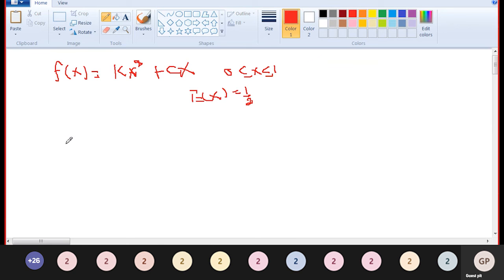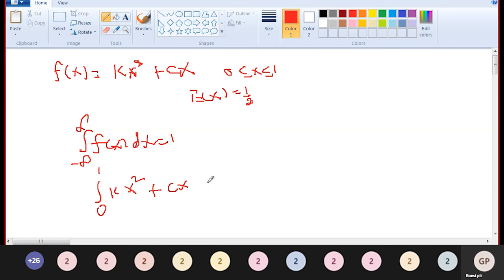Okay, first it is a continuous case. We know that for a continuous density function, the integral from minus infinity to plus infinity of f of x into dx is equal to 1. So the integral from 0 to 1 of k x square plus cx into dx is equal to 1.